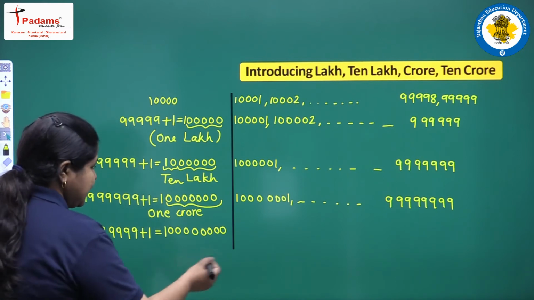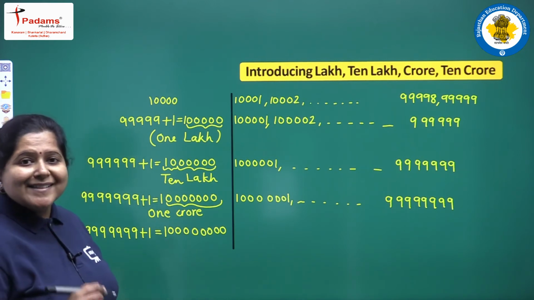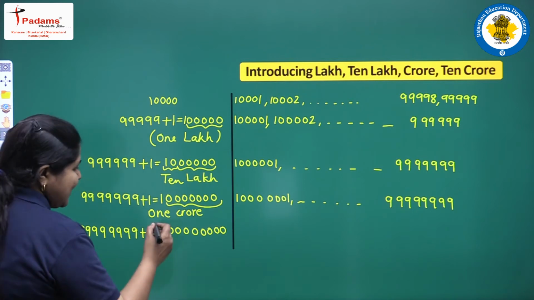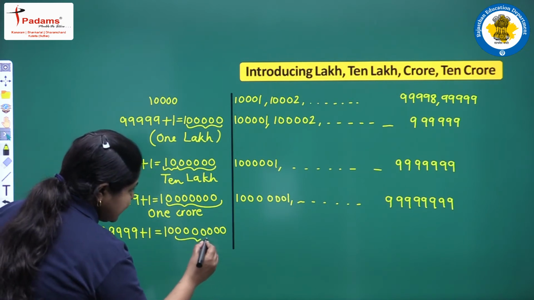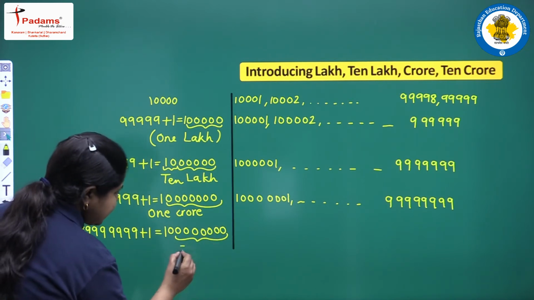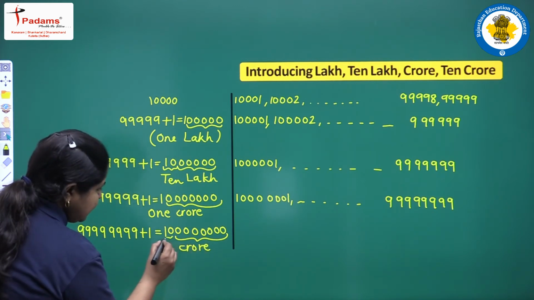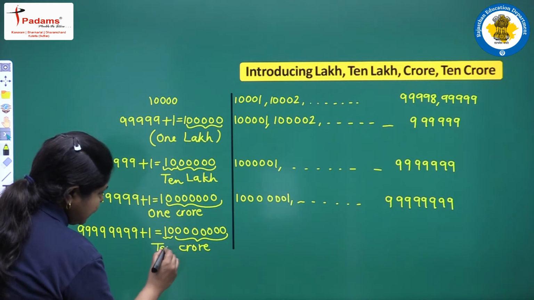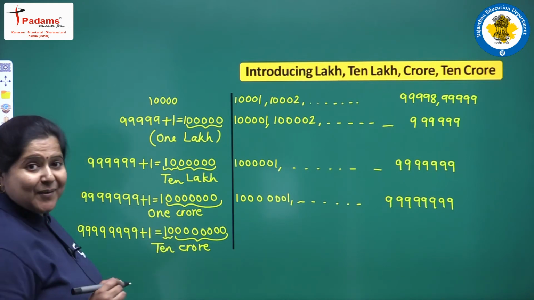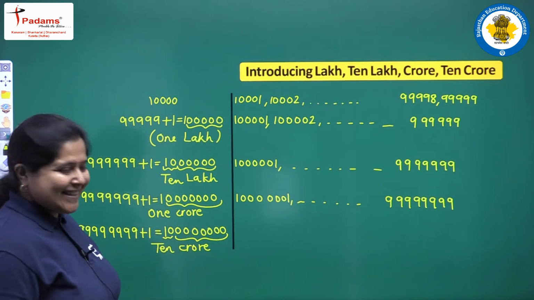So a 9-digit number, which is 10 crores. Why 10 crores? Because 7 zeros represent crore, 1 crore, and this number is 10. So this is nothing but 10 crores. Such a big number, isn't it?